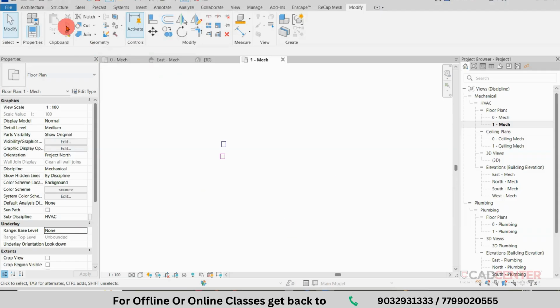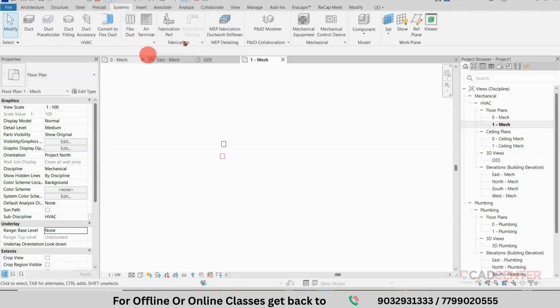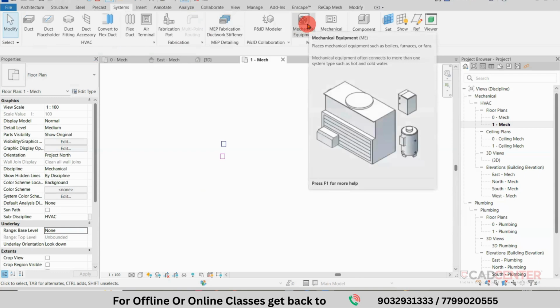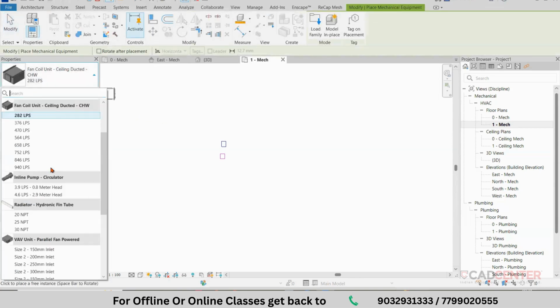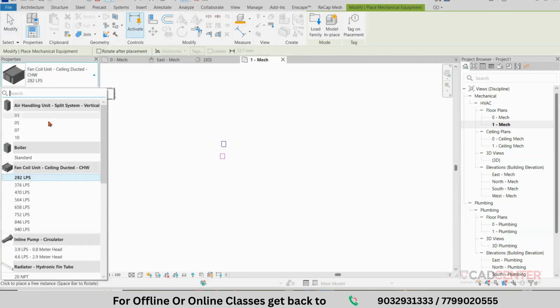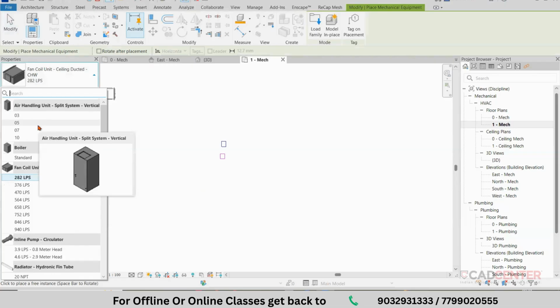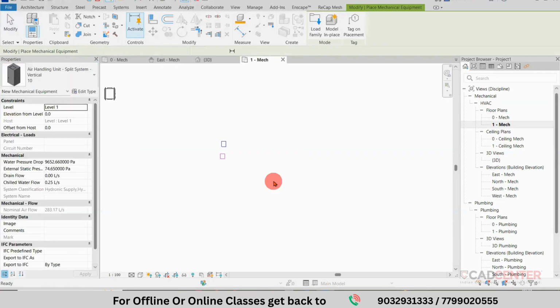So to place that component, go to the system and go to the mechanical equipment. So select the particular component. Here the AH unit is available. So I am selecting the simple AH unit now. Select the AH unit and you can place it on the screen.